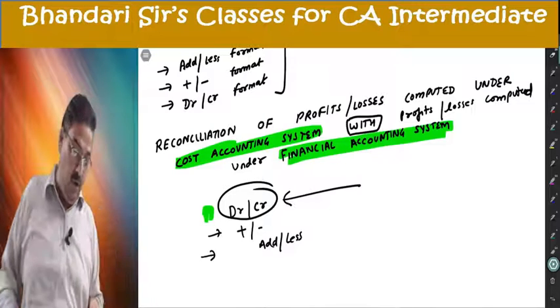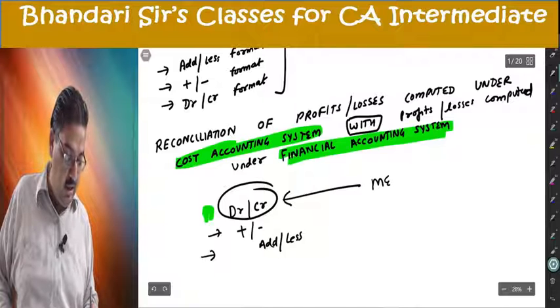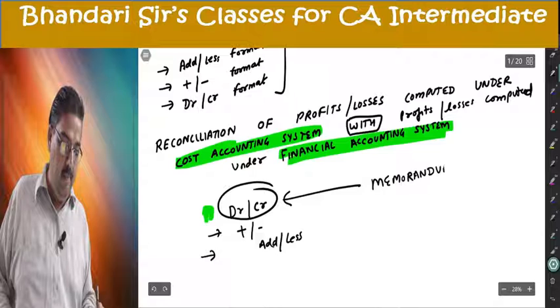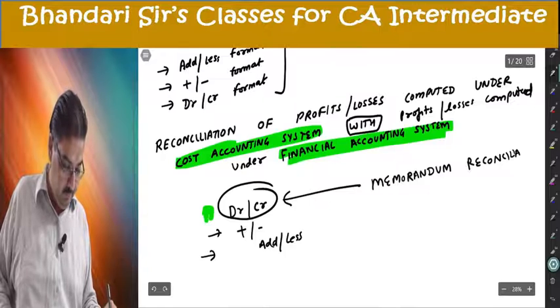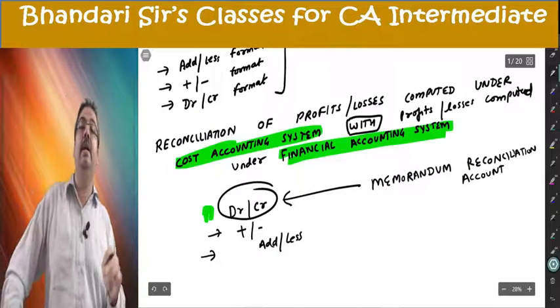Under debit credit format, it is called memorandum reconciliation account. That is what we'll understand in detail.